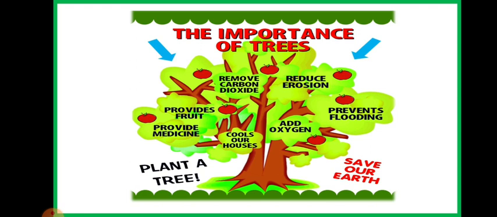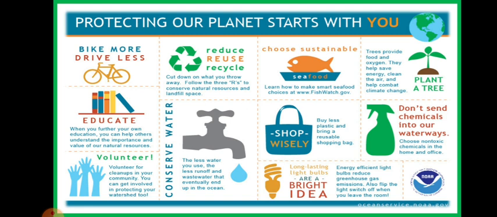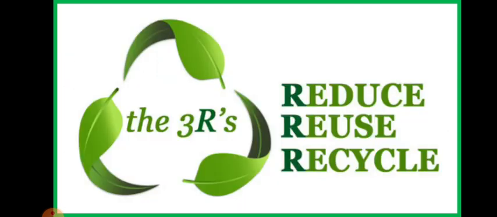We are also exploiting the land, we are exploiting the water resources, we are polluting water, we are polluting soil. With human interaction, the land is also being degraded. So that is why there is a need to protect the environment. Now the question arises, how can we protect the environment? The very simple thing is to follow the 3 R's: reducing, reusing, and recycling.